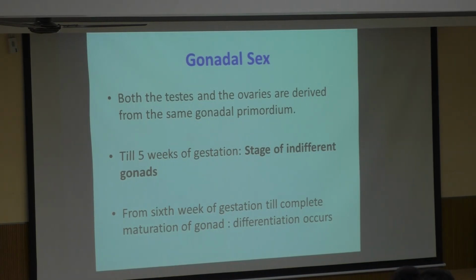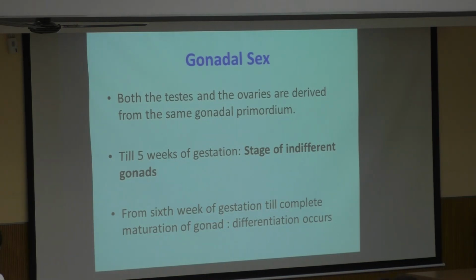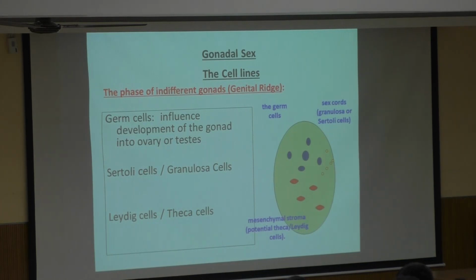So in gonadal sex, you can write, till the 5th week it is undifferentiated, and from the 6th week the maturation will start till the complete period of gestation. So this is like the 36 weeks of gestation where the fetus is inside the mother's womb. That is the period we are talking about. So from the 6th week, the maturation or differentiation starts.